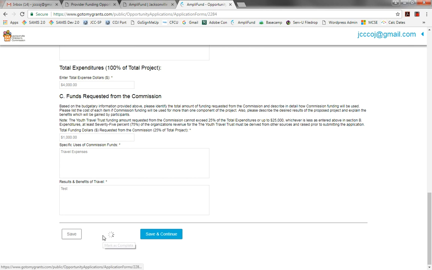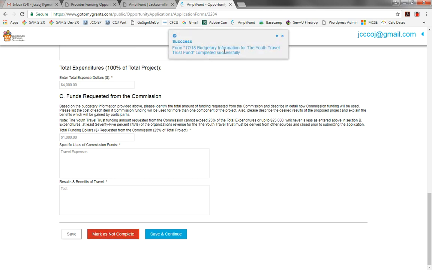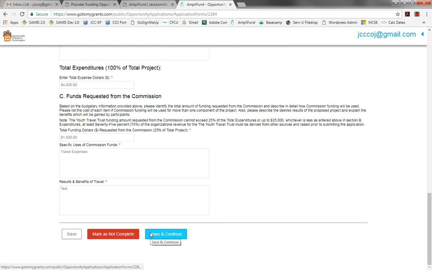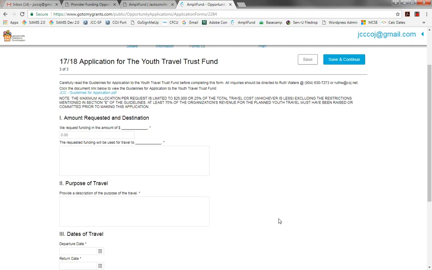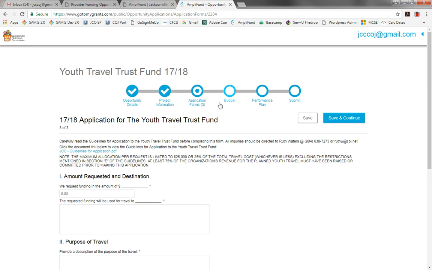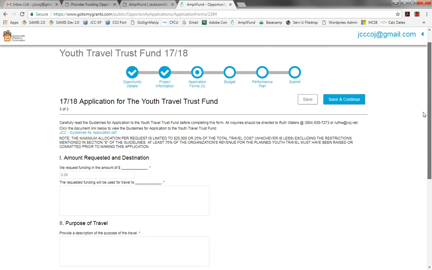I'm going to mark as complete. Successfully completed this portion of the form, and very good. So we'll save and continue. And if I scroll up, you see that we're still in application forms 3 of 3. All right, so we get down here, and this is the actual application completion form. It gives us some information. The maximum allocation per request is $25,000 or 25% of the total travel cost, whichever is less.